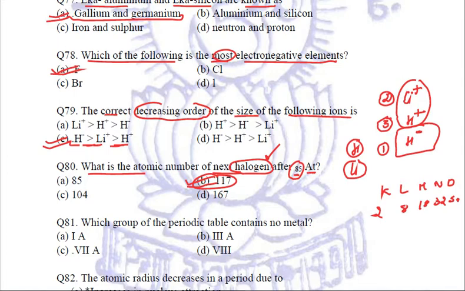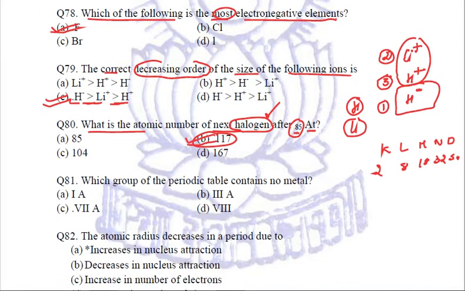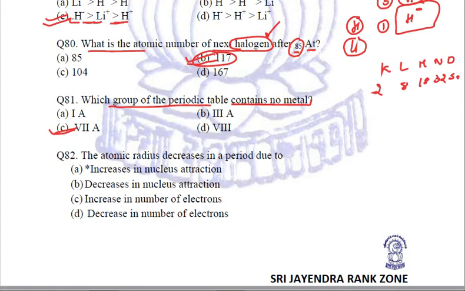Fine. Coming to the next question: which group of the periodic table contains no metal? Now this is the seventh A group. C is the right answer. It contains no metals. Clear? Coming to the next question.